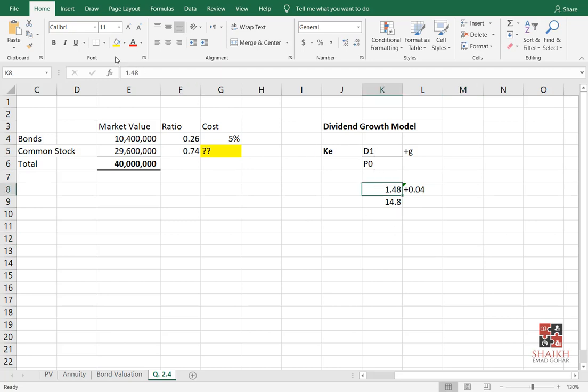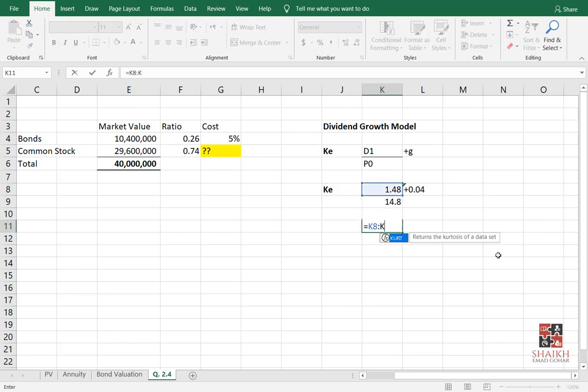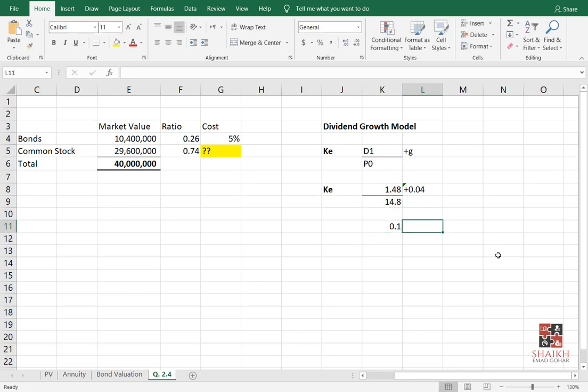So what do you think, my friends? Can you tell me, anyone? Please write the answer in the chat box now. How much do you think this is divided by this? It is very simple. This divided by this, and then plus 0.04 will give me how much?